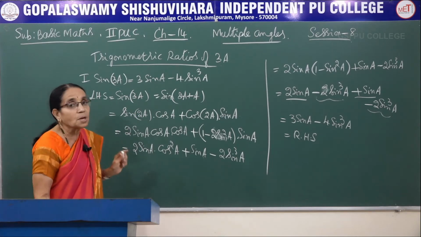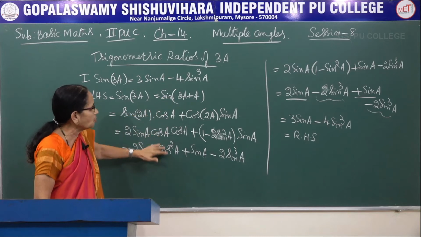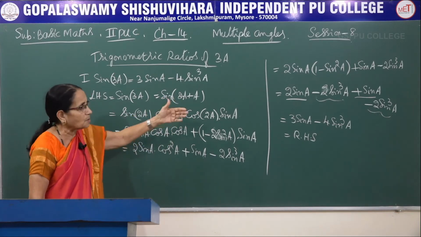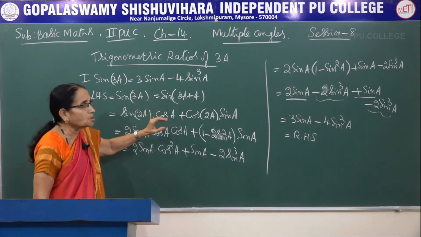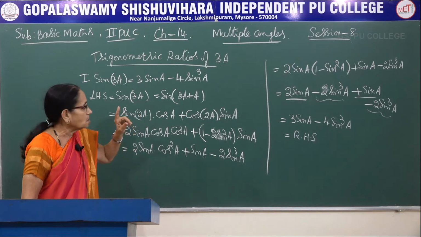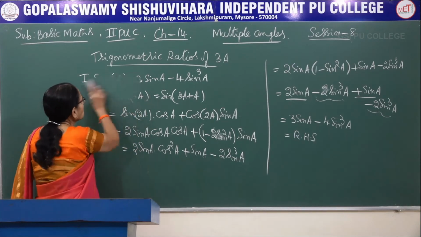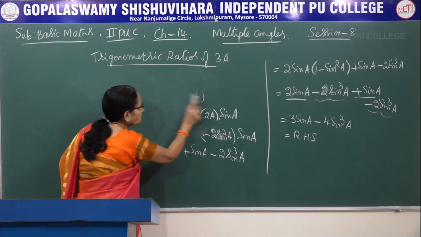Now this is a 3-mark question. So how many steps are there? We are having 1, 2, 3, 4, 5, 6, 7, 8. Almost 8 steps are there, 7 steps are there. So 7 steps means usually after 2 or 3 steps, now 1 mark would be allotted. This is usually expected for a 3-mark question. Go through the derivation. These are all important derivations.